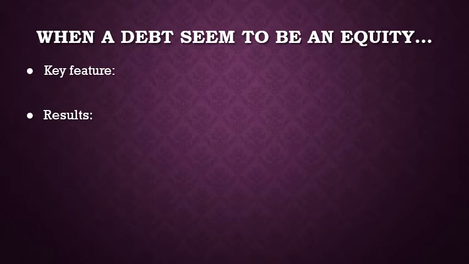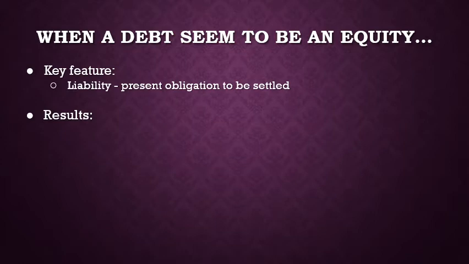We have learned in the earlier course that the key feature of liability is having a present obligation that needs to be settled by an outflow of resources, such as cash or other financial assets. In contrast, an equity, the main feature is having a residual interest in an entity's assets after considering its liabilities. Now the classification looks clear, but we need to understand the nature of the classification and its potential effects before we can be very certain of the classifications of an instrument.